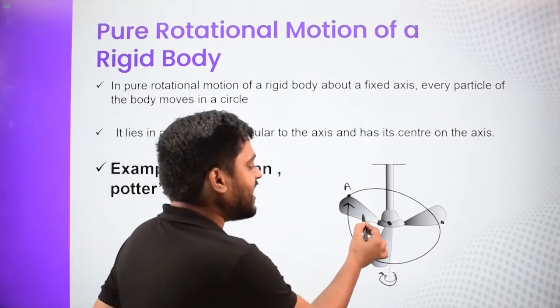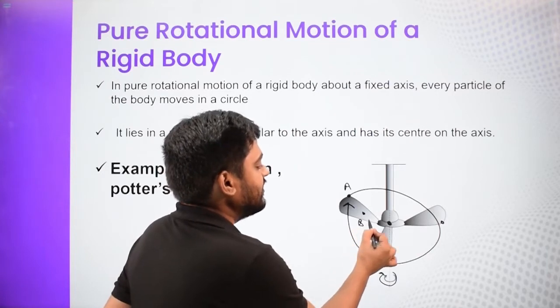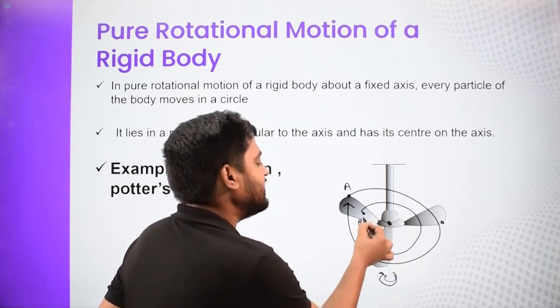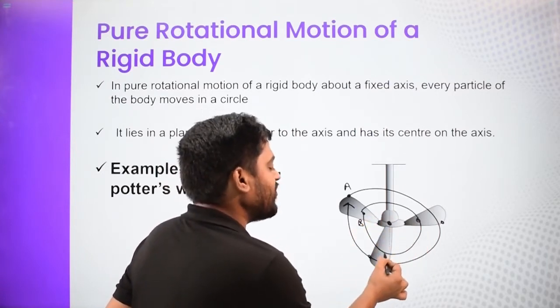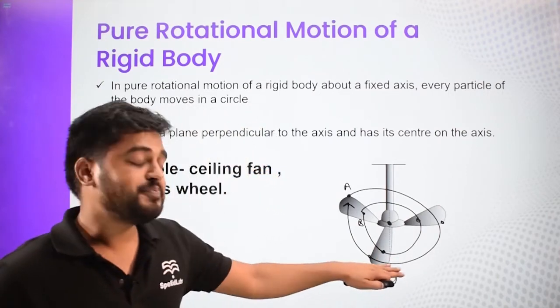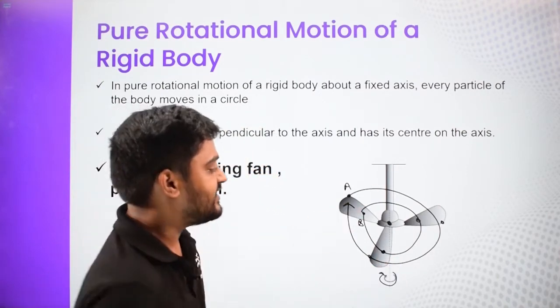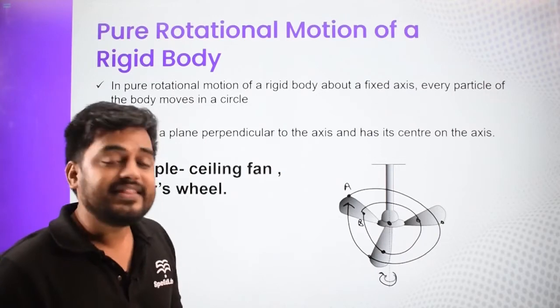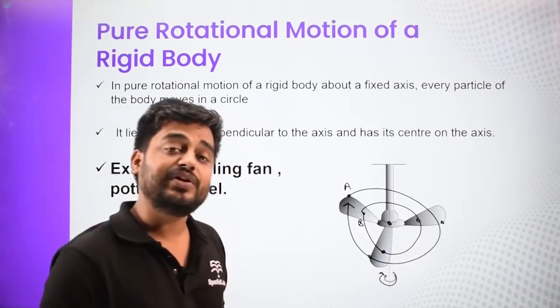Not just this particle. If we take another particle, let's say this particle B, then B is moving all the way like this. So B is also performing a circular motion, its plane is also perpendicular to this axis, and its center is also lying on the axis. So each and every particle rotates.